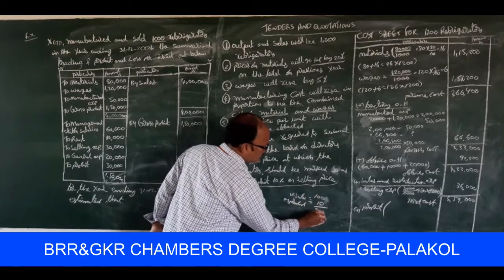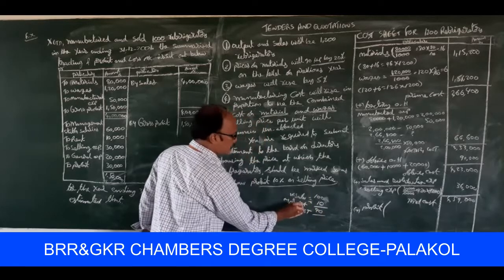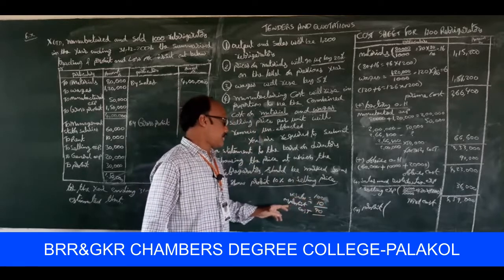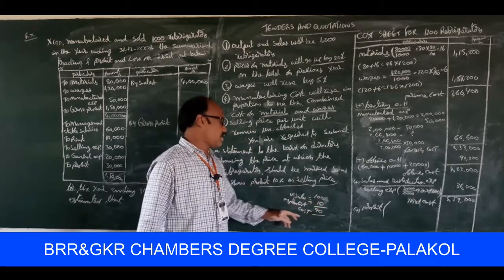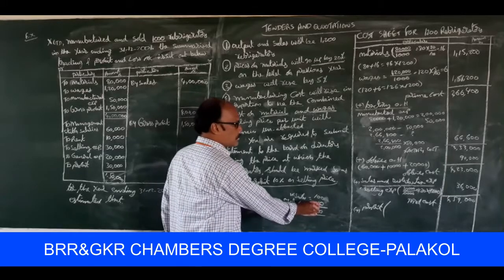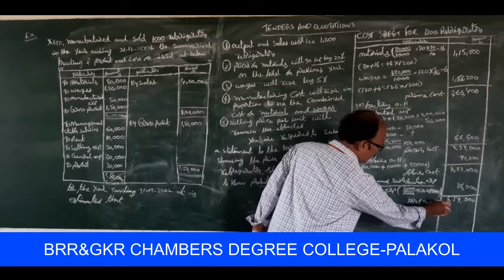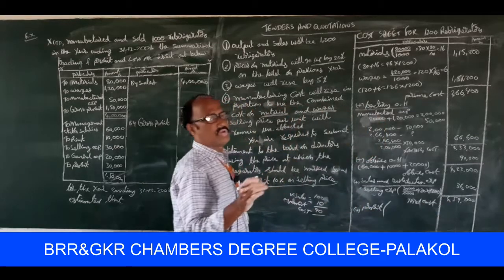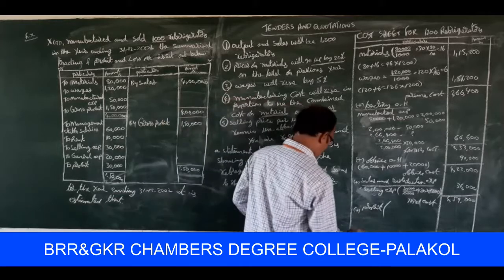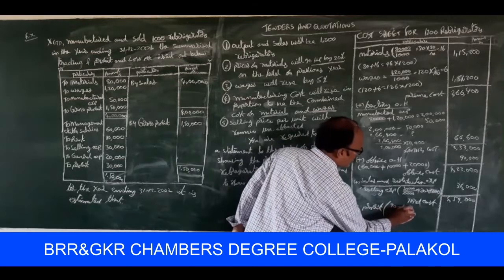Then what is the cost? 90 rupees here. Once again, if sales is equal to 100, then profit is equal to 10, then cost is equal to 90 rupees here. For 90 rupees cost, we get the profit of 10 rupees here. For 4,59,000 rupees cost, how much amount of profit is earned? This is the logic here. So for 90 rupees cost, earned profit 10 rupees.